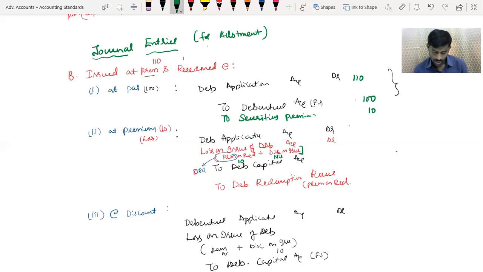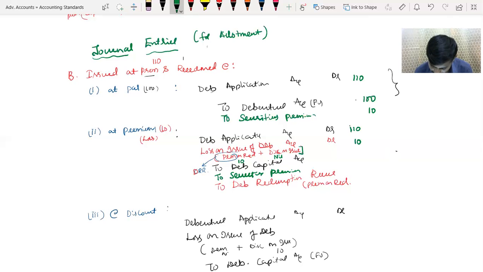Second entry, if it is redeemed at premium. Currently it is issued at premium. Therefore, securities premium is there, so that is 10. That is actually it will be there. So amounts are debenture application 110. So there is redemption premium. So for that 10 rupee, loss on issue of debentures 10.